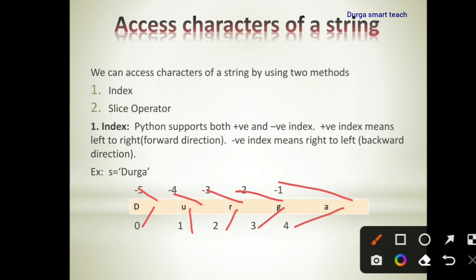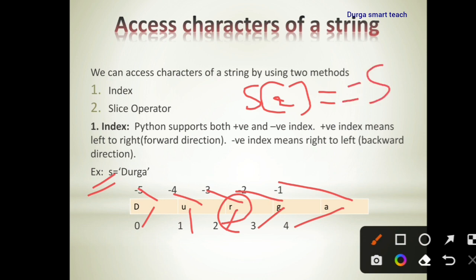If you want to access any individual character, you need to use the index. For example, I want to access R. What is the index of R? The name of the string is S, so S of 2 is the positive index, and it is also S of -3. So you can use positive index or negative index to access the individual characters of a string.